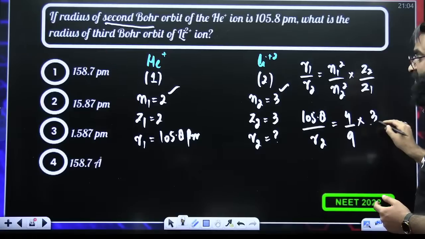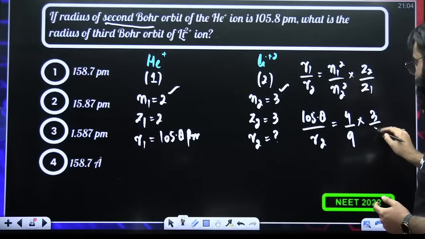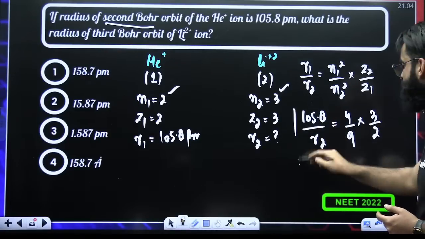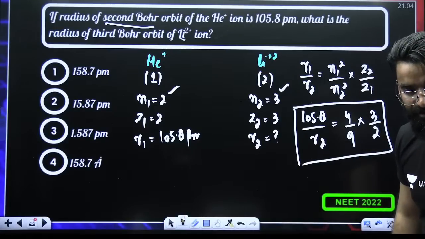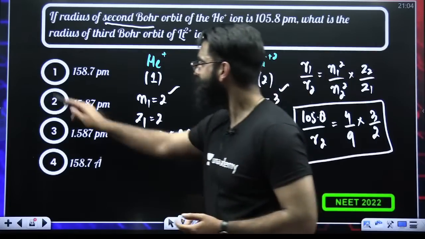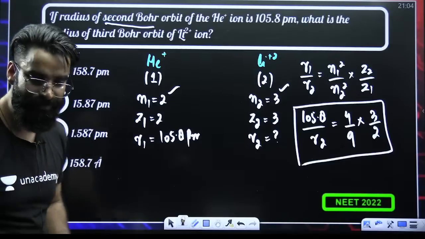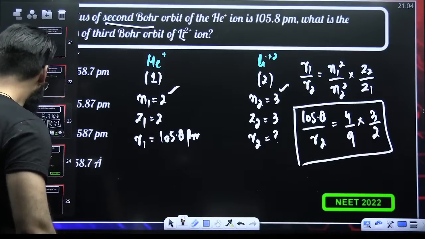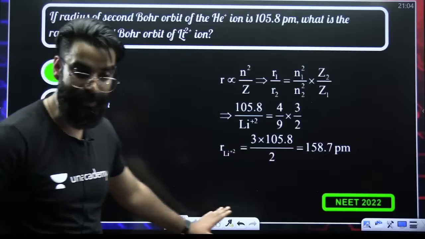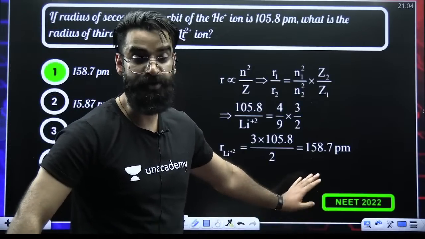Z2 is 3, Z1 is 2. From this equation, can't you calculate the value of R2 by just cross multiplying? The final answer you'll get is option 1. I hope I am clear with this question as well, and I hope you are clear with it too.